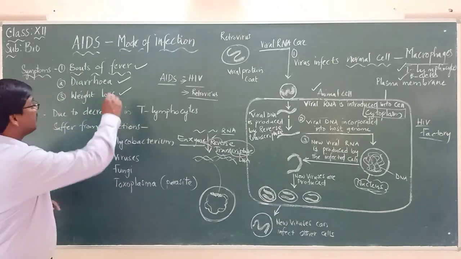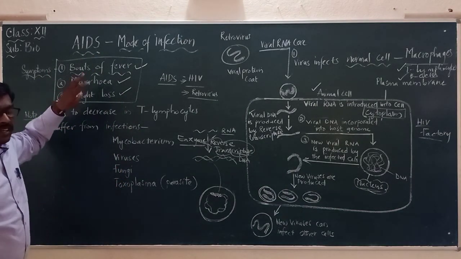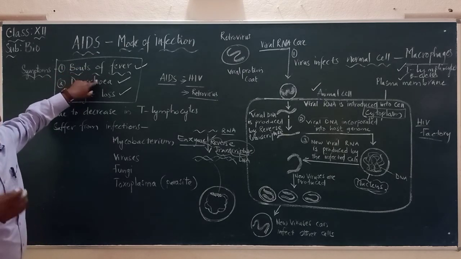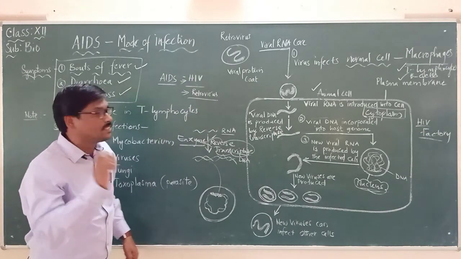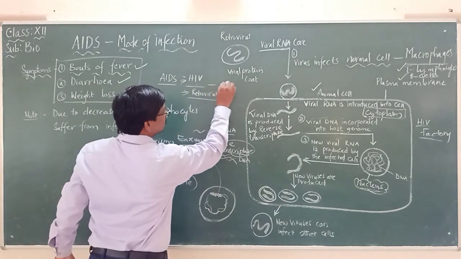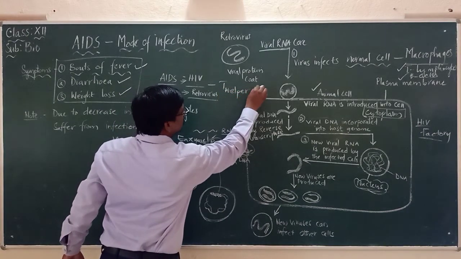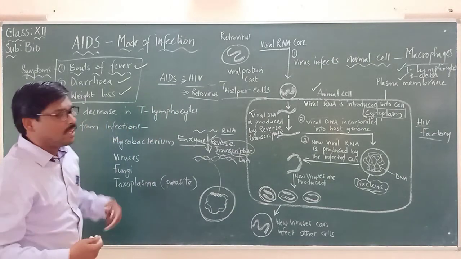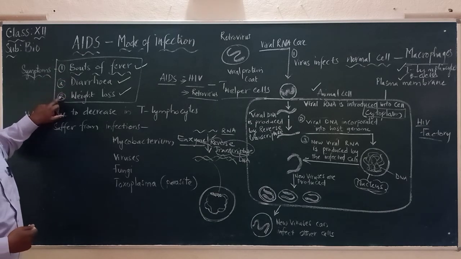But if these three are seen at a time as the symptoms, then they have to cross check it, because these three at a time are caused because of what? The HIV virus, which is destroying which cells? The T helper cells. When the T helper cells are getting destroyed, our immune system becomes weak, and they show symptoms like bouts of fever, diarrhea, and weight loss.